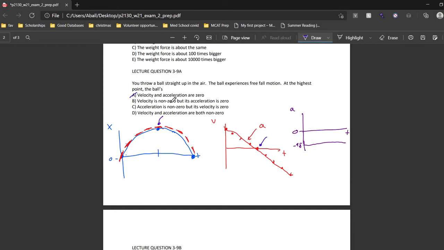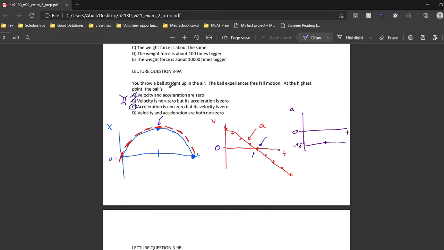Part B says velocity is non-zero, but acceleration is 0. Well, that's false too. Velocity is 0, and acceleration is non-zero. So this one is the most incorrect answer. This one is trying to trick us, so I'm giving it a really frowny face. Part C says acceleration is non-zero, but velocity is 0. That is correct. Velocity at the point of highest position is equal to 0, because as we said, this is 0. And its acceleration, if we were to transpose that point, is right there. As you can see, that is a non-zero acceleration. So therefore, C is the answer.